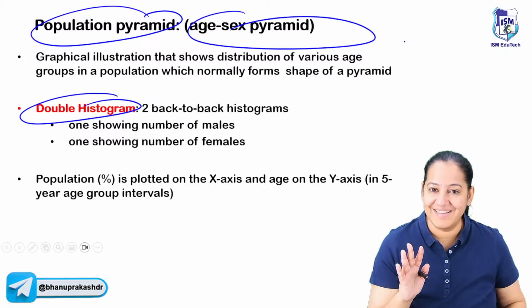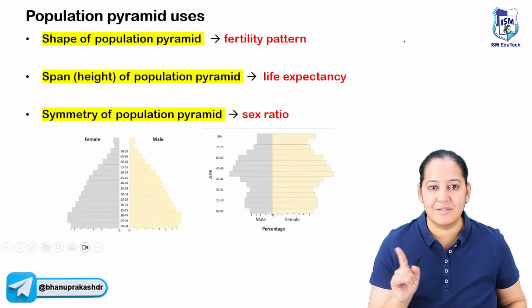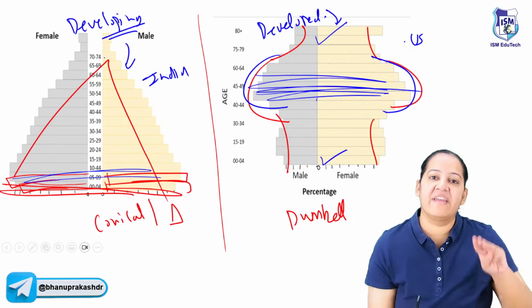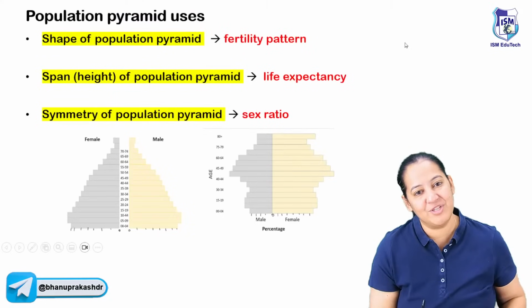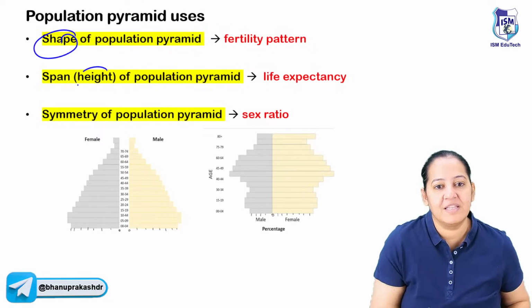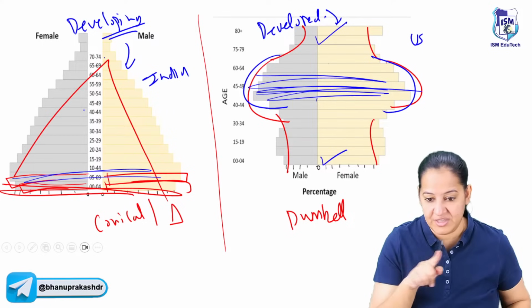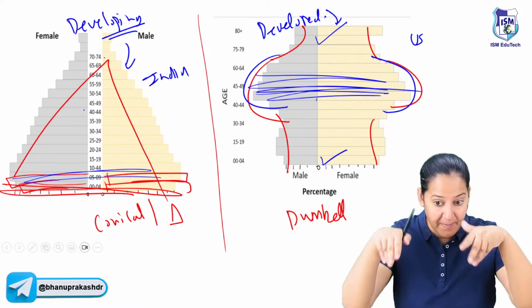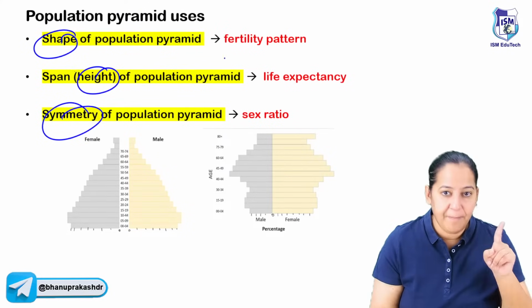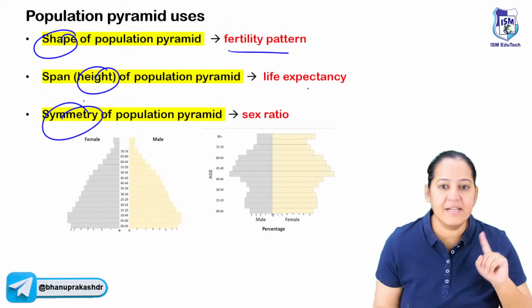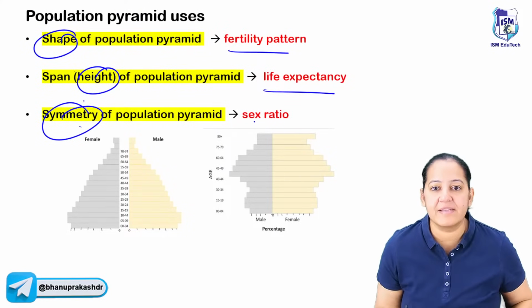How many of you got it? Got it. So these are the two shapes. Based on the age sex pyramid, we get three pieces of information. What are the three? See the shape, see the maximum height, see the symmetry. Shape tells us fertility. Height tells us life expectancy and symmetry tells us sex ratio.